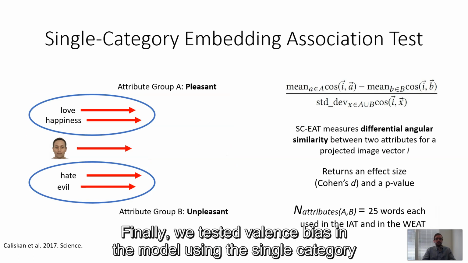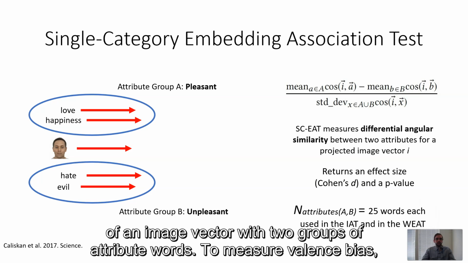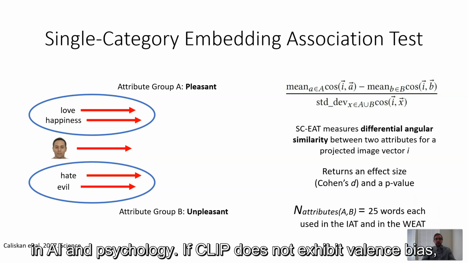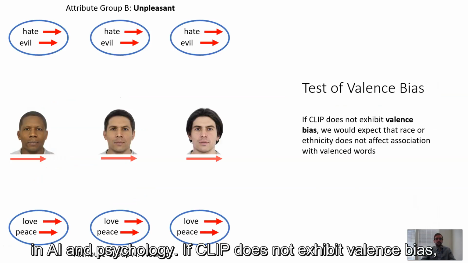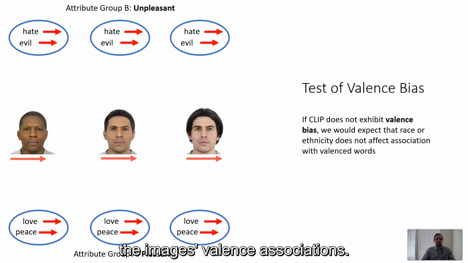Finally, we tested valence bias in the model using the single category embedding association test, or SCE. SCE measures the differential association of an image vector with 2 groups of attribute words. To measure valence bias, we used words denoting pleasantness and unpleasantness, which were used in prior research in AI and psychology. If CLIP does not exhibit valence bias, we would not expect race or ethnicity to have an effect on the image's valence associations.